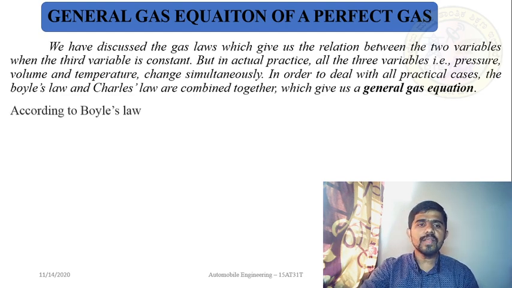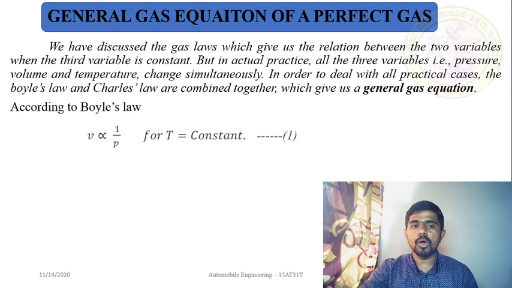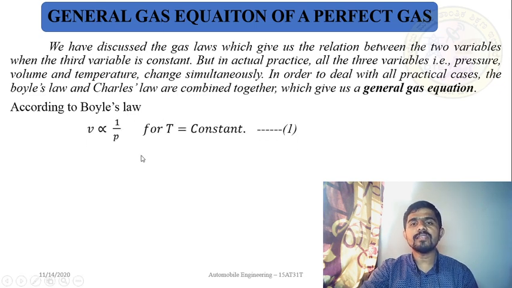You know Boyle's law. Boyle's law says volume is inversely proportional to pressure when temperature is constant. V is proportional to 1 by P for T equal to constant. Take it as equation number 1.